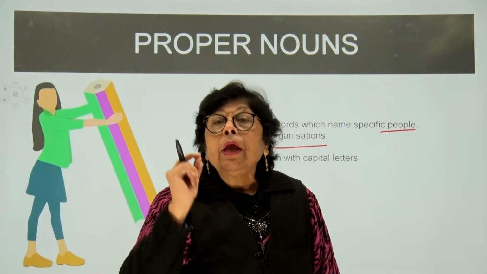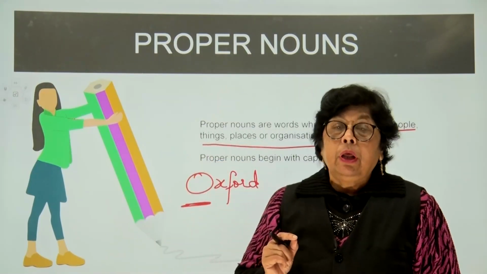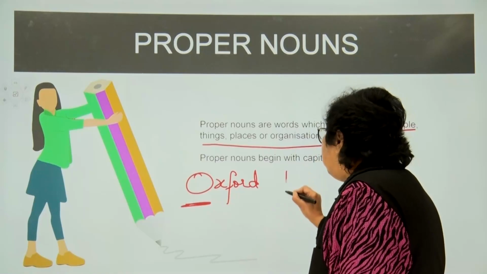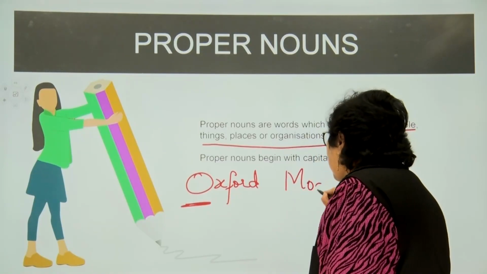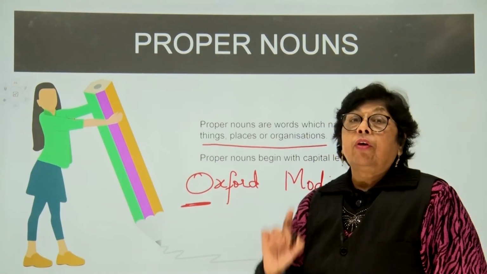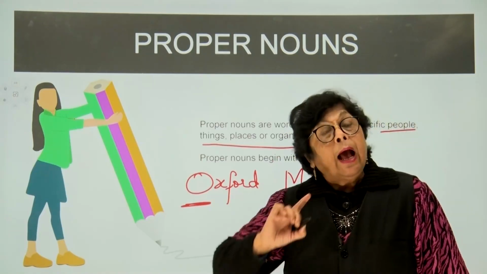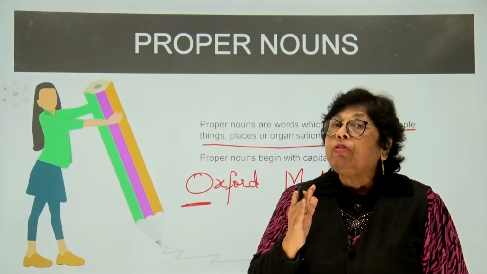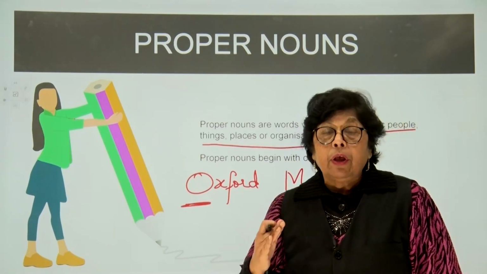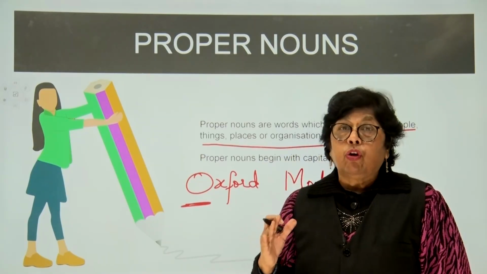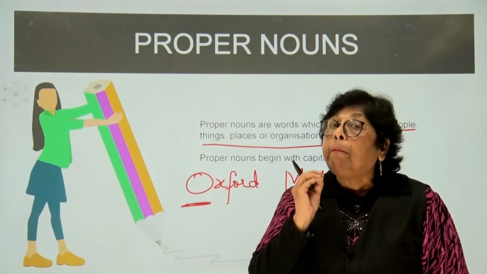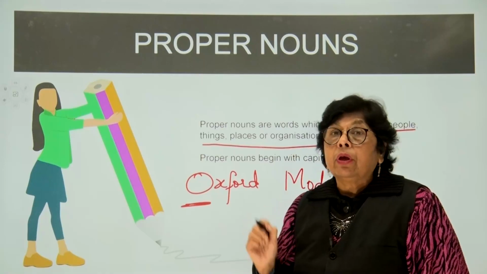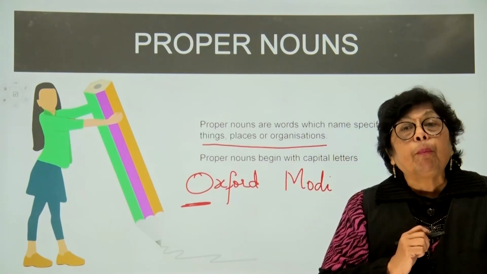So when I'm talking about a particular person or a particular place, well, I'm talking about Modi, who is our Prime Minister. Well, there's just one Narendra Modi, and we're talking about that particular person. So when I refer to a particular person, a place, an animal, or a thing, children, when the emphasis is about one particular thing or a specific product, then it is called as a proper noun.